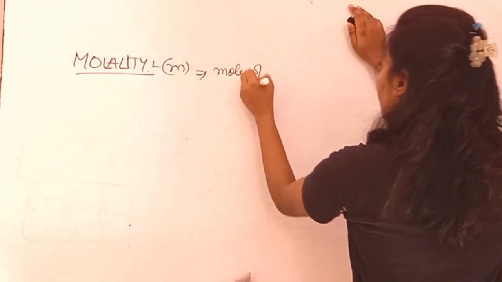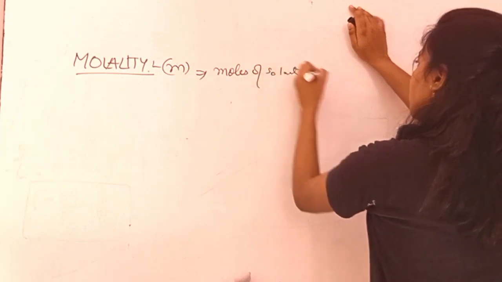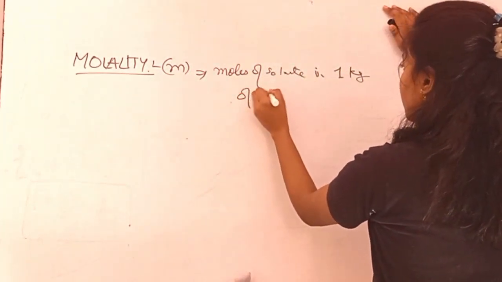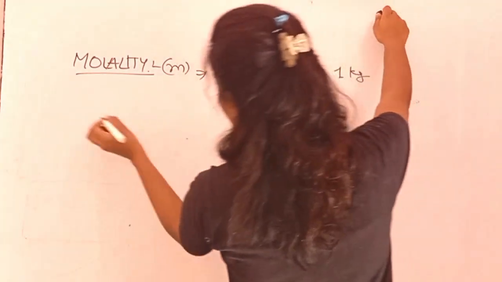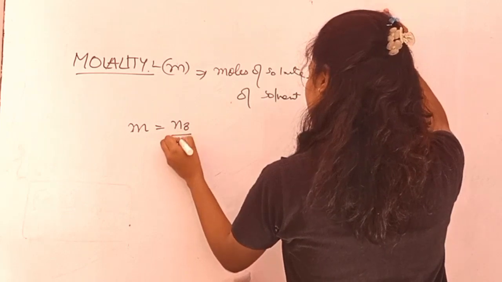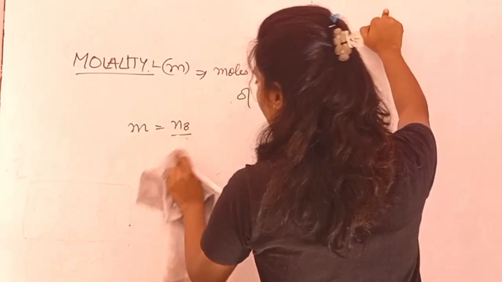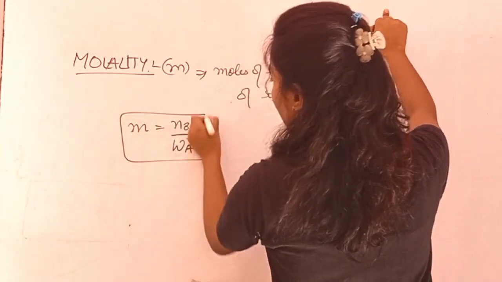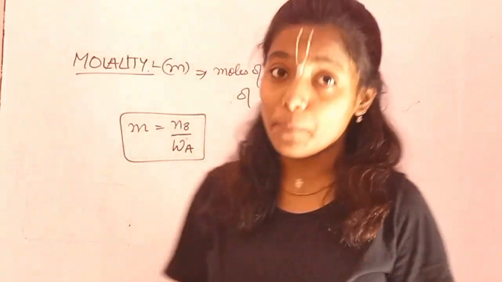Moles of solute in 1 kg of solvent, right? What is the molality? Moles of solute in 1 kg of solvent, W by A, right? So this is your molality.